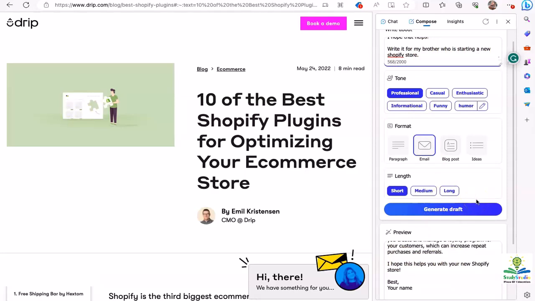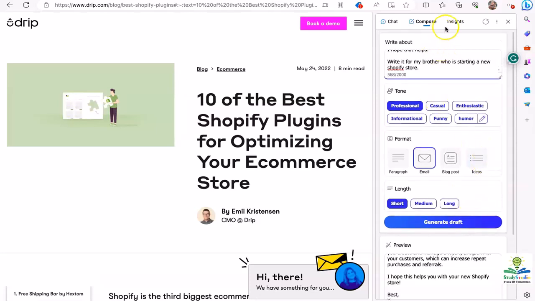So a very good, strong, powerful tool on the side with ChatGPT. Of course, we can do all these things with ChatGPT as well, and we're going to start exploring them in the next section. But I wanted to give you a quick walkthrough of how this could be done from the Bing AI as well, using this tool with the latest information from the internet. Essentially, in this example, I got the latest information about Shopify plugins from the internet. I fed it back into Bing and I made it into a structured professional email to be sent to my brother who's starting a new Shopify store.